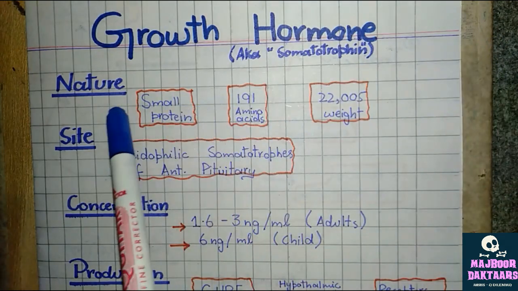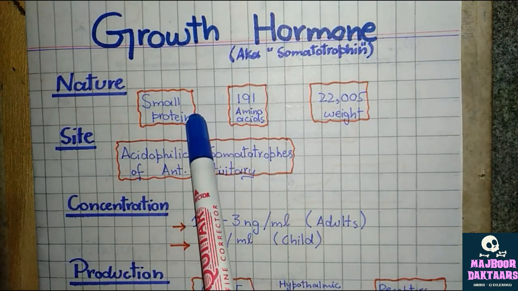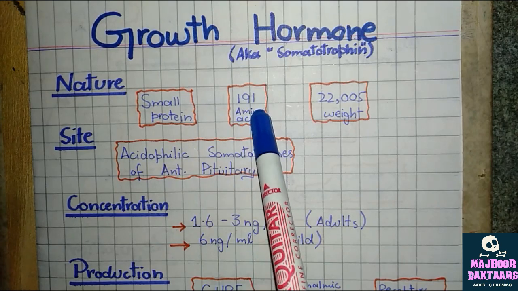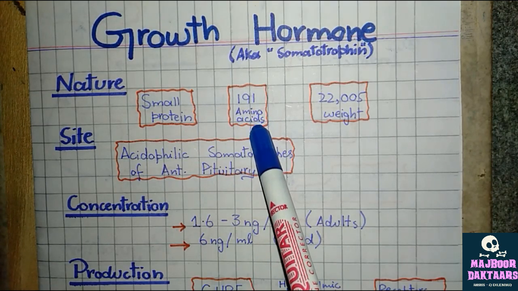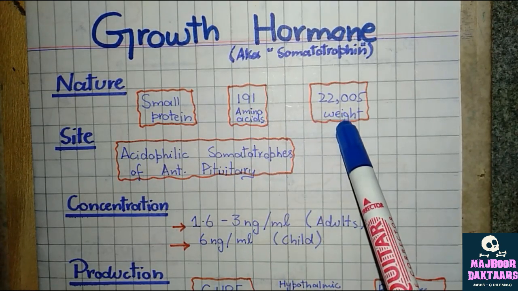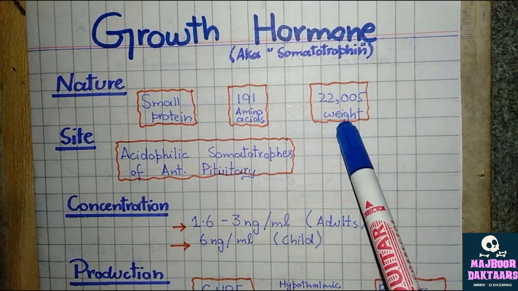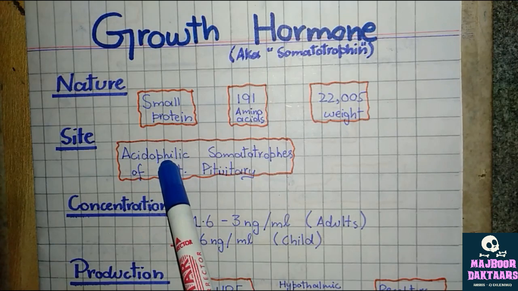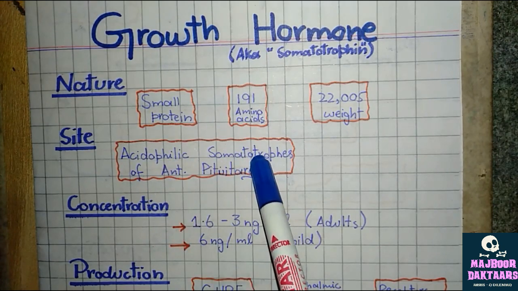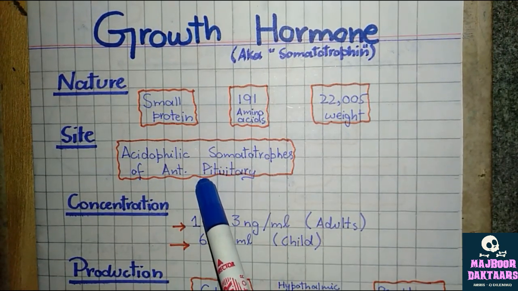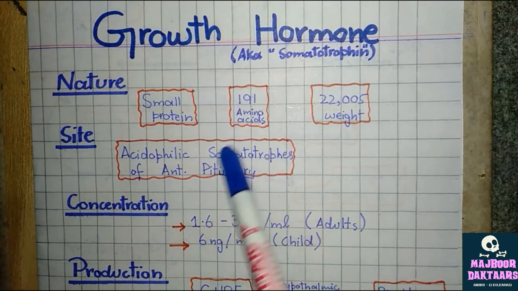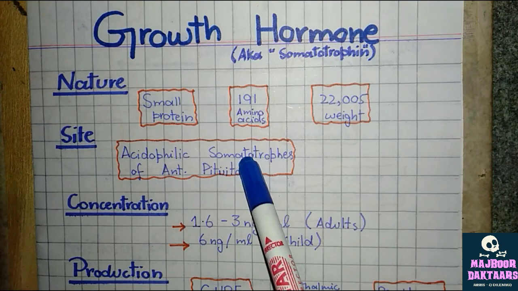Growth hormone is a small protein consisting of 191 amino acids and having a molecular weight of 22,005. The site for the production of growth hormone is the acidophilic somatotrophs of the anterior pituitary. The anterior pituitary contains a lot of cells for the production of different hormones. One of them is the somatotroph. It causes the production of growth hormone.